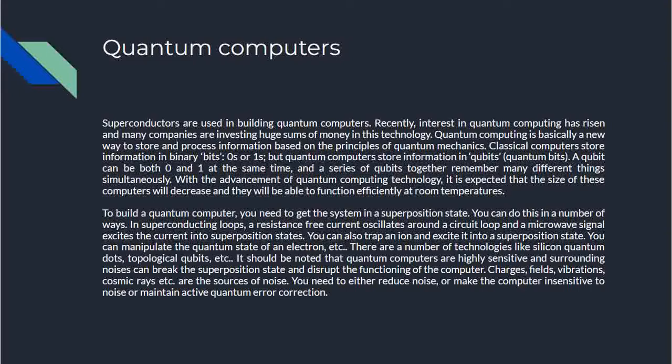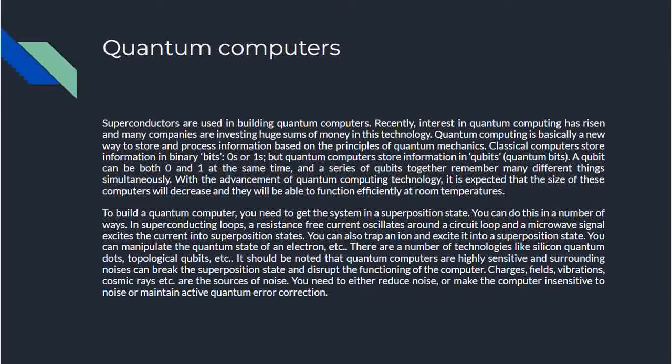With the advancement of quantum computing technology, it's expected that the size of these computers will decrease, and they will be able to function efficiently at room temperatures. To build a quantum computer, you need to get the system in a superposition state. You can do this in a number of ways. In superconducting loops, a resistance-free current oscillates around a circuit loop, and a microwave signal excites the current into superposition states. You can also trap an ion and excite it into a superposition state. You can manipulate the quantum state of an electron, etc. There are a number of technologies like silicon quantum dots, topological qubits, etc.